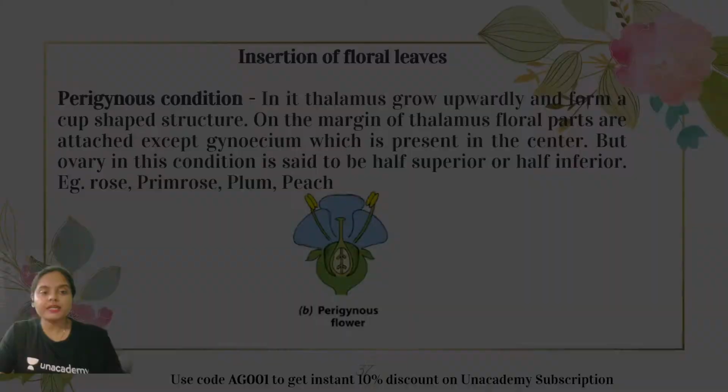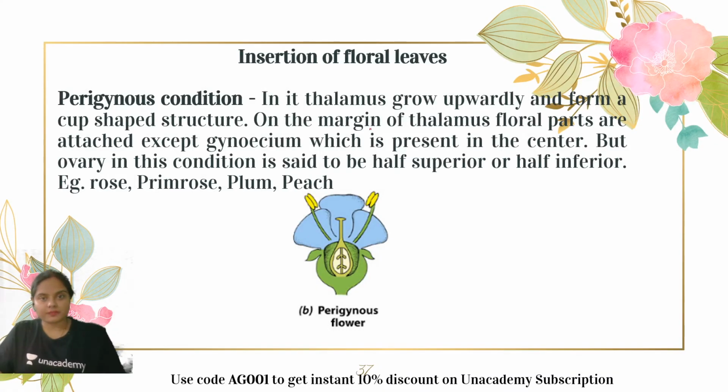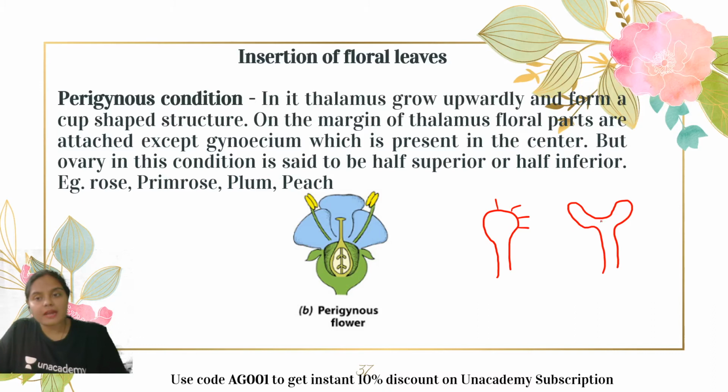Okay, guys. Moving ahead, the next condition is perigynous condition. Now what happens in this condition? The thalamus on which different floral parts are present grows upward and forms a cup-like structure. Initially the thalamus was flat, and all the four different parts are present here. Now what happens if this thalamus modifies and grows into a cup-like structure? This was the topmost part of the thalamus, and here the carpel was present, right? Although all different floral parts were present below the carpel, due to this modification they seem to be present at the level of the carpel.